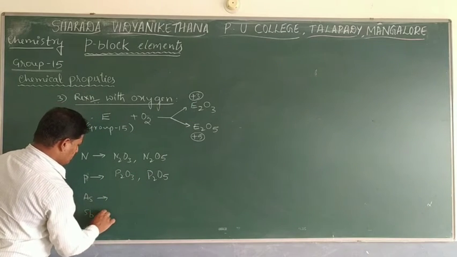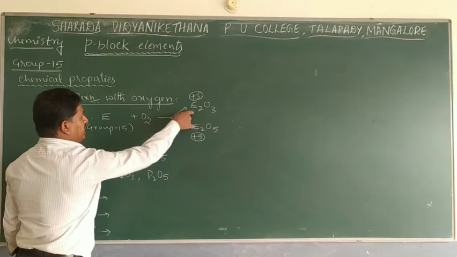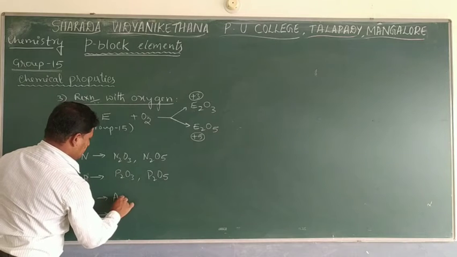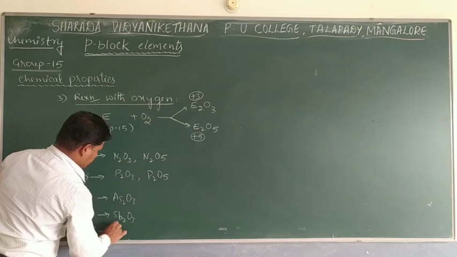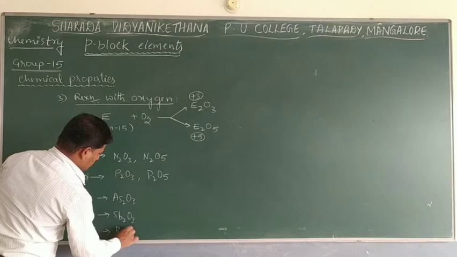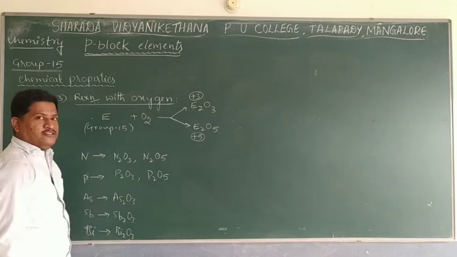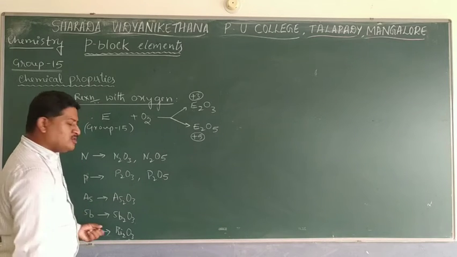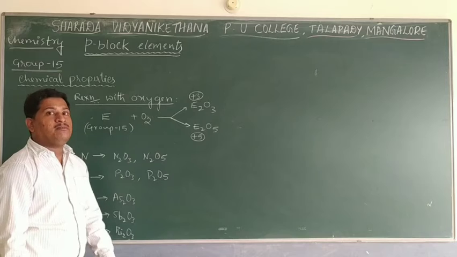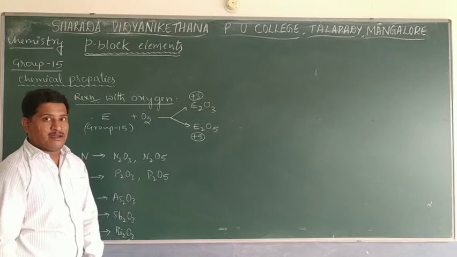So these show only the E2O3 type: As2O3, Sb2O3, and Bi2O3. They show a maximum oxidation state of only +3 with oxygen due to the inert pair effect.